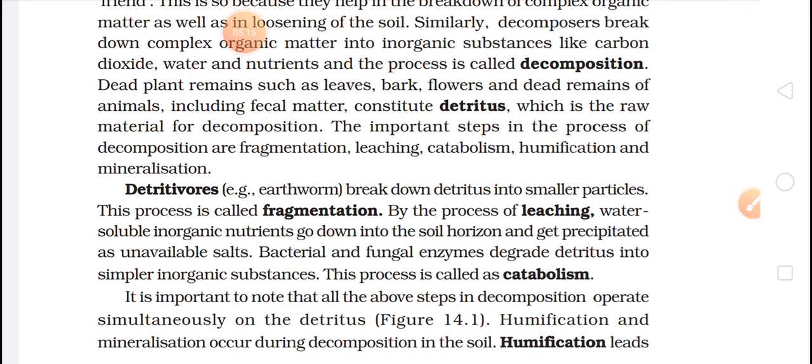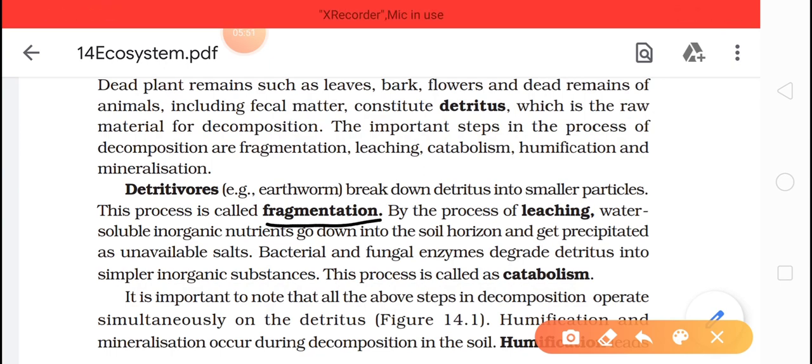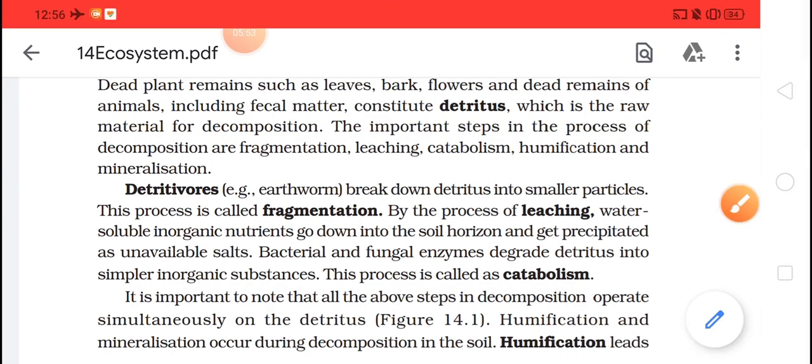Detritus, that is, the earthworm breaks down detritus into small particles. This process is called fragmentation. So the first process is fragmentation. From the word it is clear that fragments will be made of whatever it may be, a leaf, a flower, or dead organisms. Their body will first of all be divided into small fragments. That is the first process, known as fragmentation. Understood?